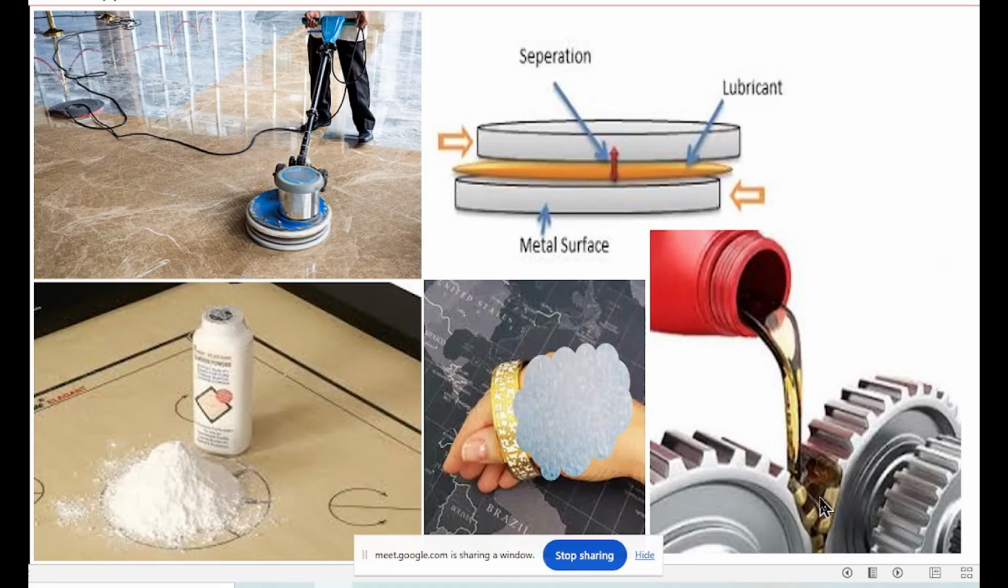Between the wheels there will be a layer of oil. So making the surface smooth and slippery. And putting talcum powder on this carom board to make it smooth. And here applying soap to make it slippery so they can slip the bangle across this hand. So these are the ways of decreasing friction: polishing, lubricating, soap or oil or grease to make it slippery, talcum powder. These are the methods to decrease friction.